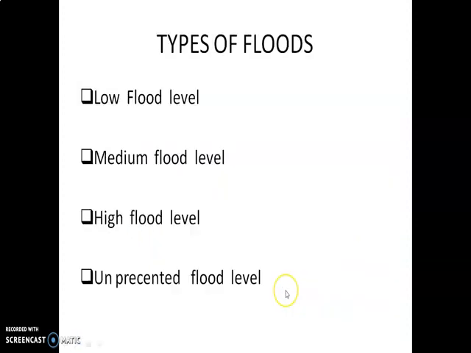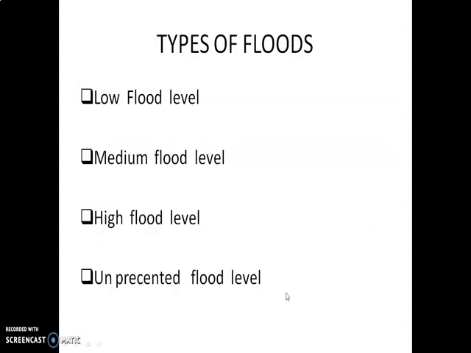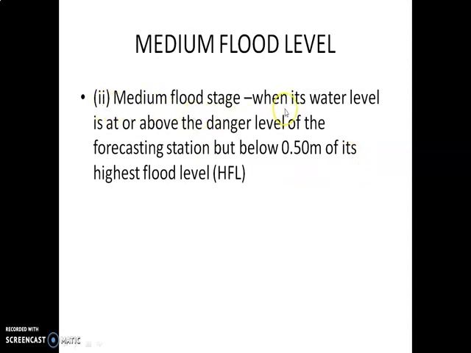Okay. Next, you have to see types of floods. You can classify them into four types: low flood level, medium flood level, high flood level, and unprecedented flood level. Okay, we have to see one by one. Low flood level is the flood situation when the water level of the river is flowing between the warning level and the danger level of the forecasting stations. Next one, medium flood stage, when the water level is above the danger level of the forecasting station but below 0.50 meters of its highest flood level.